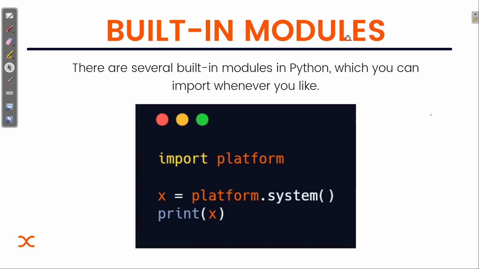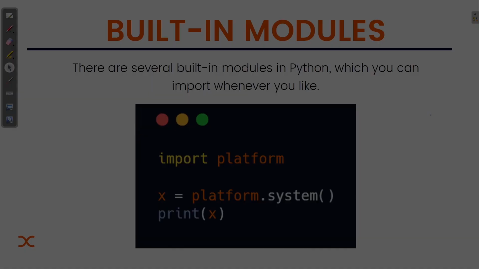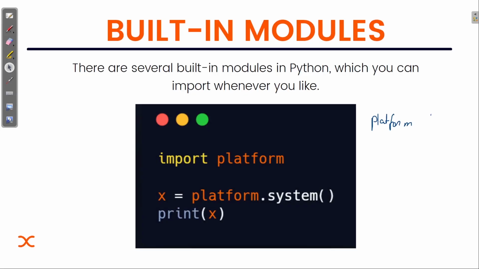Now there are so many built-in modules, let's see that. Built-in modules are all those modules that are already present in Python. You can simply use them. You can directly import them like you usually do with modules that you create, in the same way. Like here, you can see import platform.